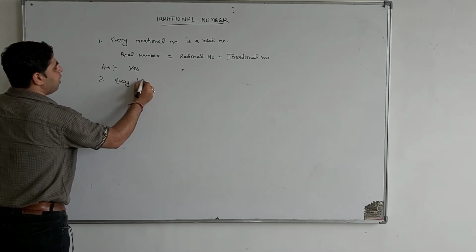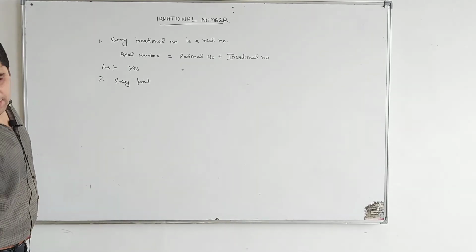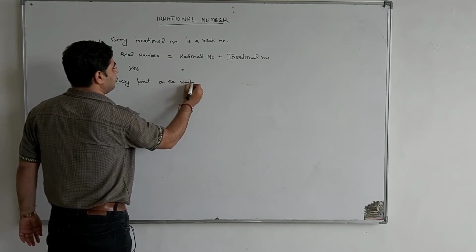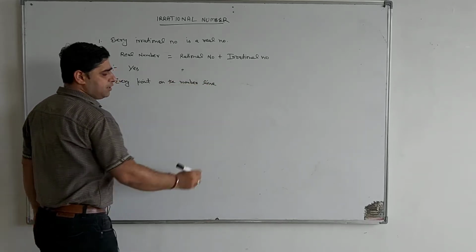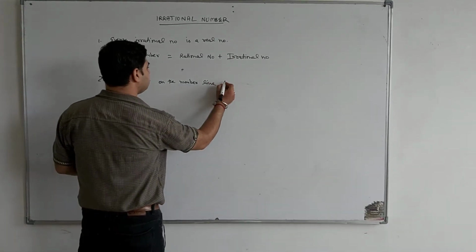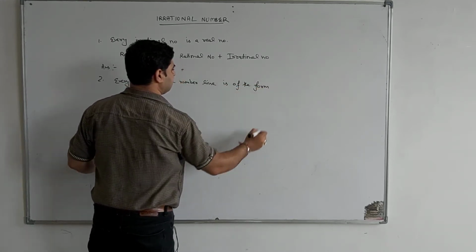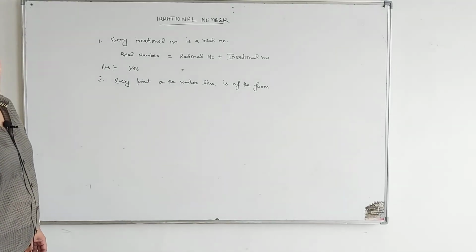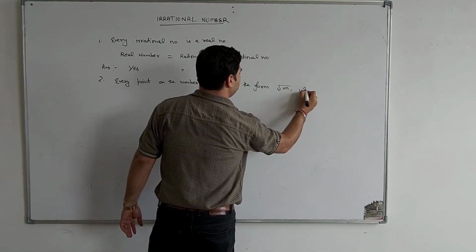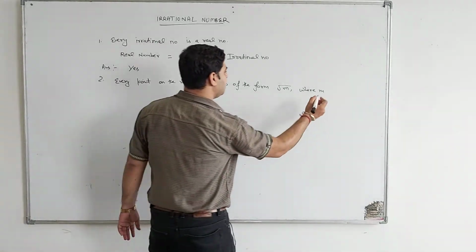Next, every point on the number line is of the form root m, square root of m, where m is a natural number.